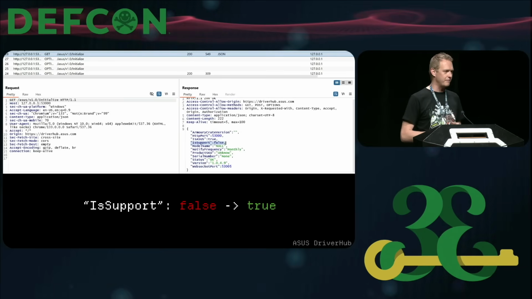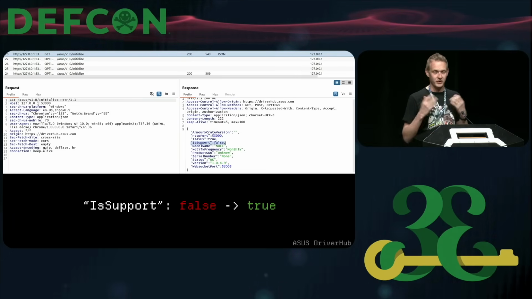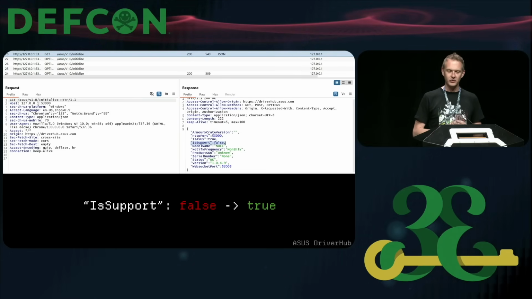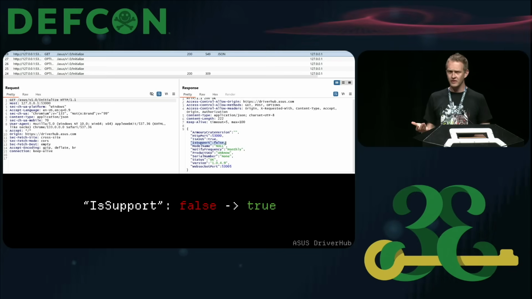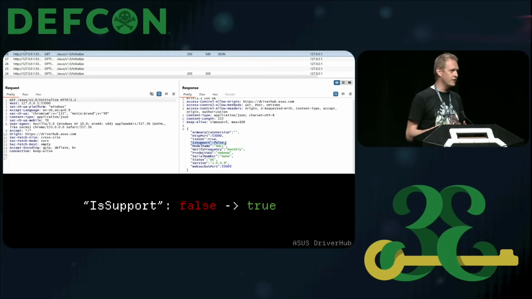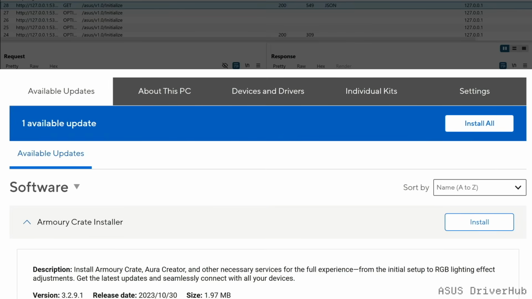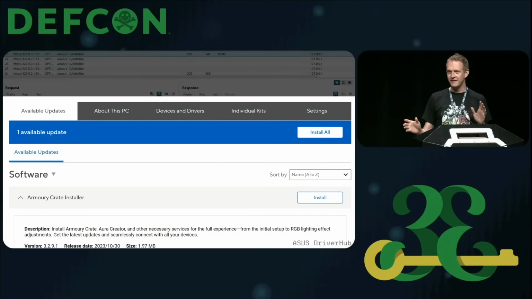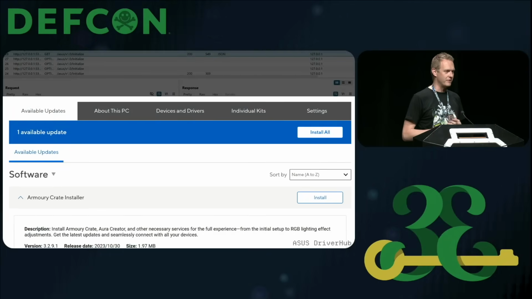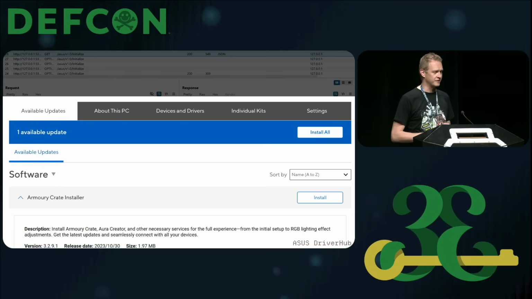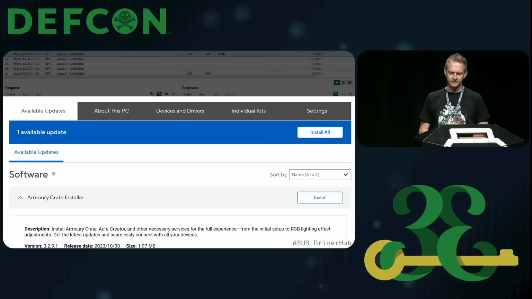But when you open Burp and sort of see what the requests look like when you open Asus DriverHub, you quickly realize there's an initialize call where the local web server responds with whether this is a supported product or not. Because this is Burp, I can very easily change a false to true, and suddenly my product is supported in my VM. I didn't get all the fancy driver updates. I could install the Armoury Crate, but that was good enough premise for me to start playing around with this stuff.